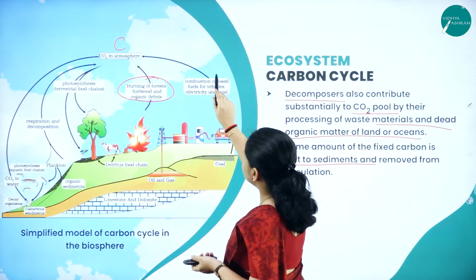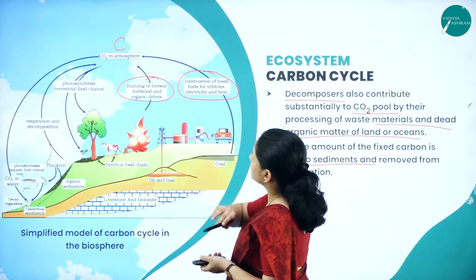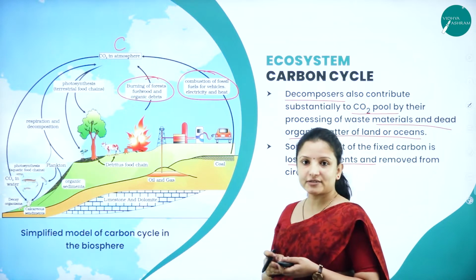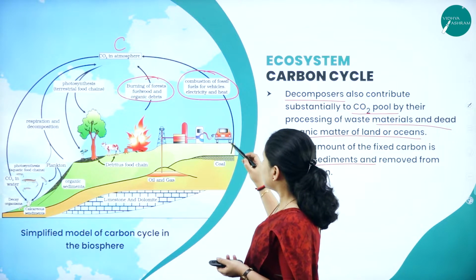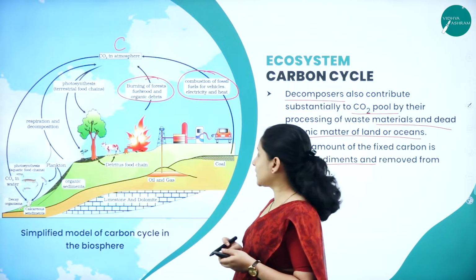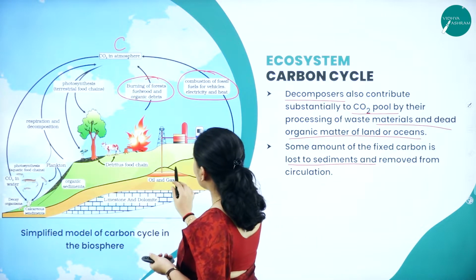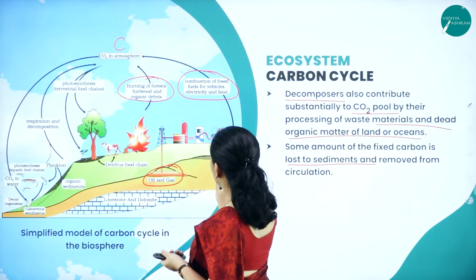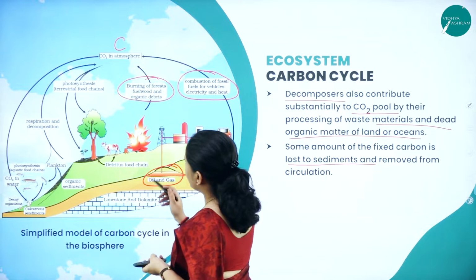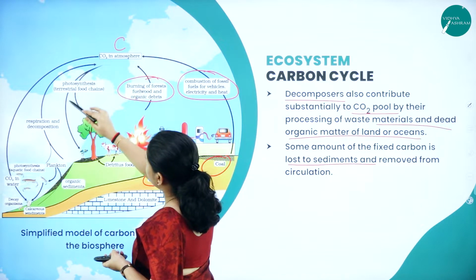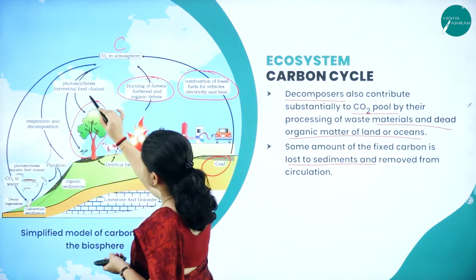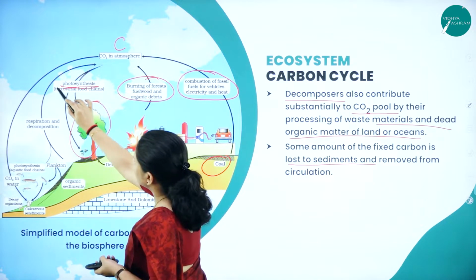So here also, the burning of fossil fuels for vehicles, that is combustion of fossil fuels for vehicles and electricity and heat, at that time also carbon gets added to the atmosphere in the form of carbon dioxide. Next, oil and gas and also coal add to the carbon content in the atmosphere. And not just that, this carbon will be utilized by the plants during the process of photosynthesis.